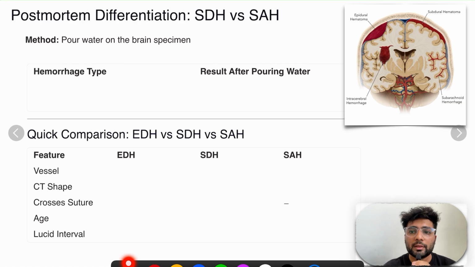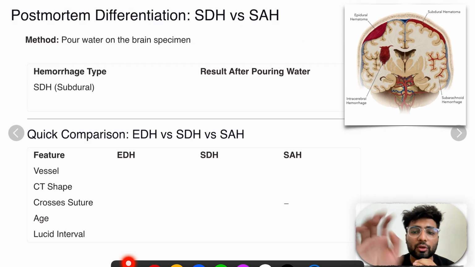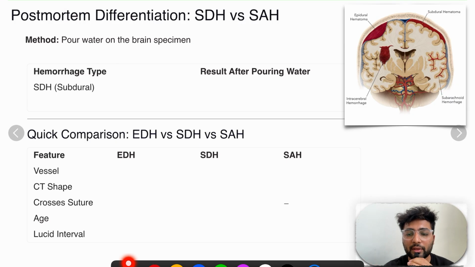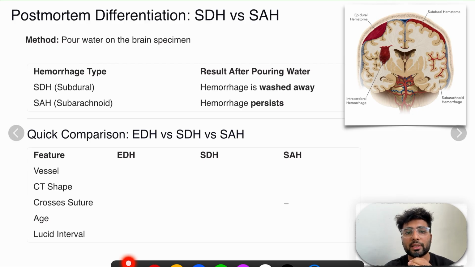Now see, logically, if you think, how will we differentiate both? See, this is subdural and this is subarachnoid. In postmortem, how will the differentiation occur? If I remove this skull base and pour water over here, this bleeding will get washed away. But this is inside the brain tissues, so this clot will not get washed away. So in subdural hemorrhage, the hemorrhage is washed away, while in subarachnoid, it persists. Why? Simply because it is here.